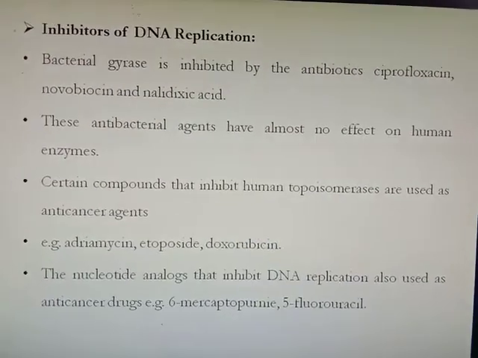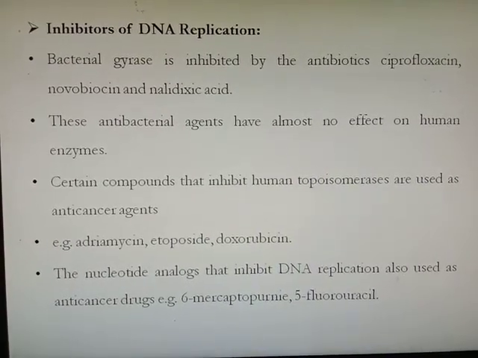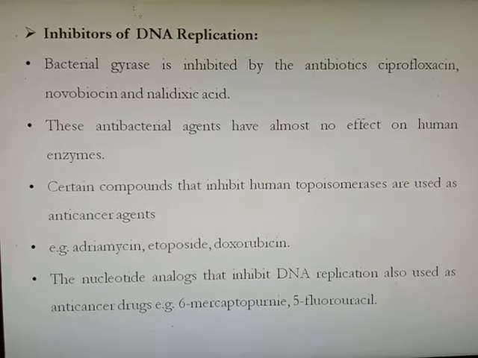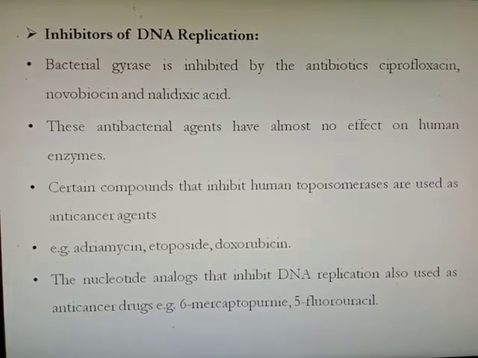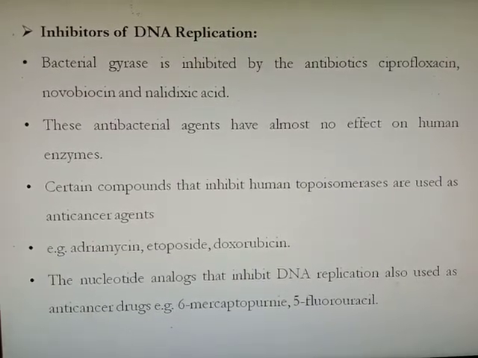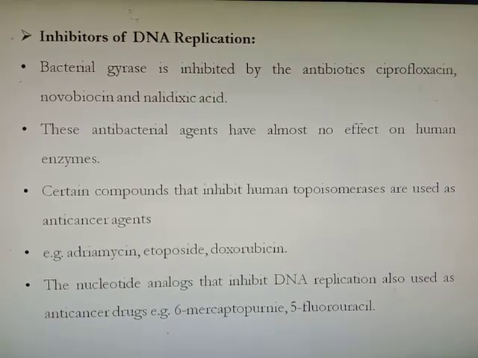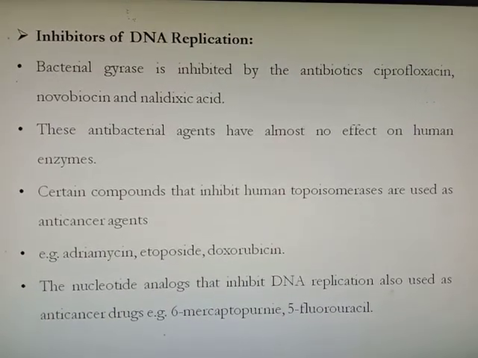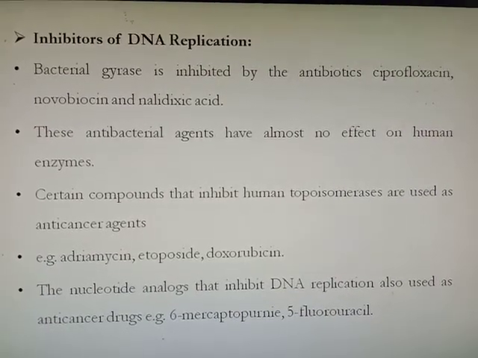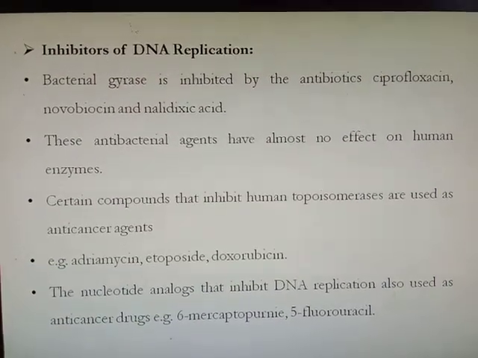Then, inhibitors of DNA replication. Bacterial gyrase is inhibited by the antibiotics ciprofloxacin, novobiocin and nalidixic acid. These antibacterial agents don't have any effect on human enzymes of DNA replication. Certain compounds that inhibit human topoisomerase are used as anti-cancer agents, for example adriamycin, etoposide and doxorubicin. Then certain nucleotide analogs that inhibit DNA replication are also used as anti-cancer drugs, for example 6-mercaptopurine and 5-fluorouracil.